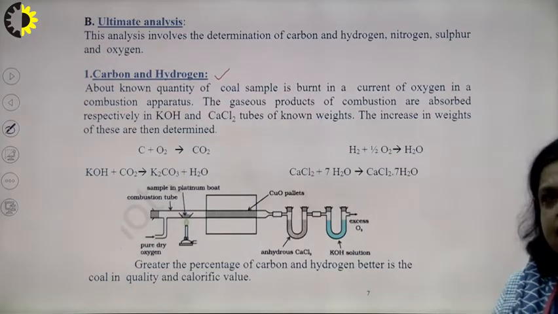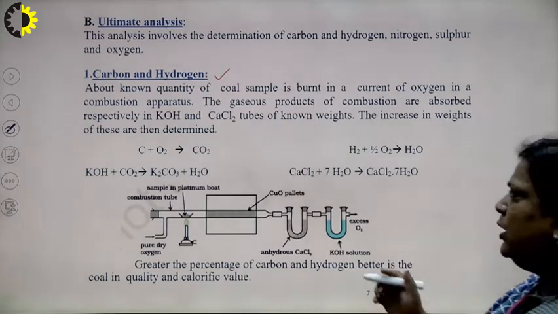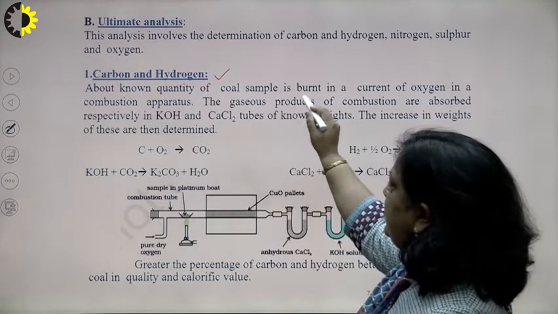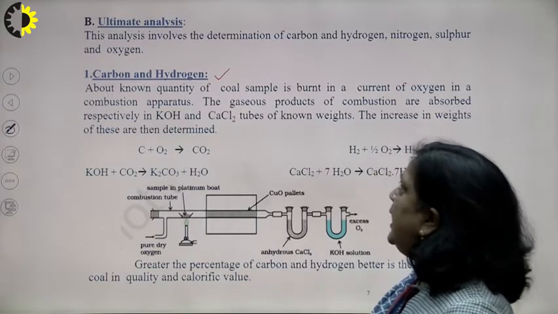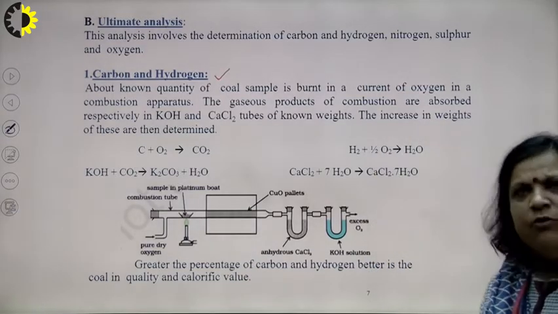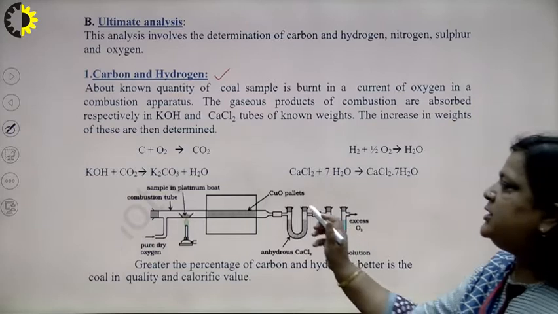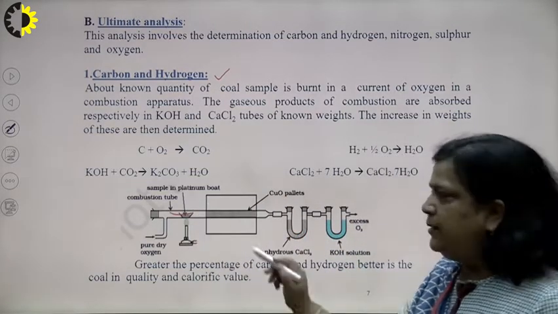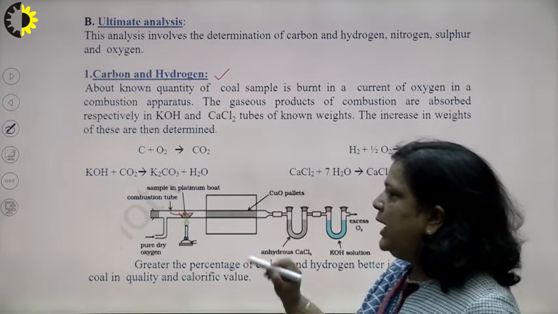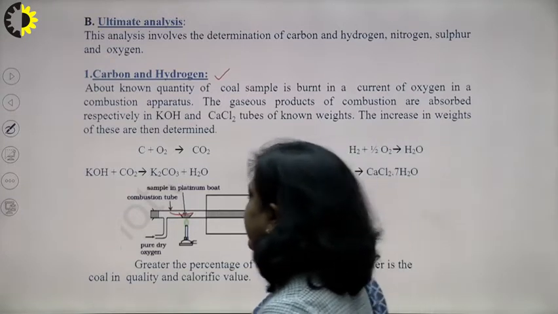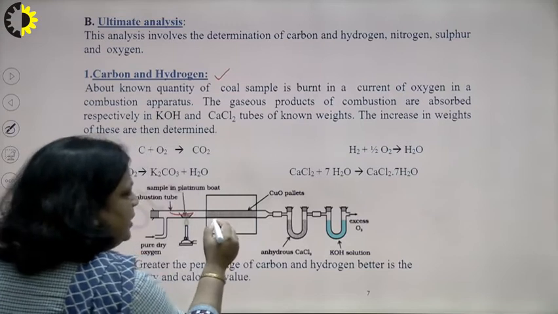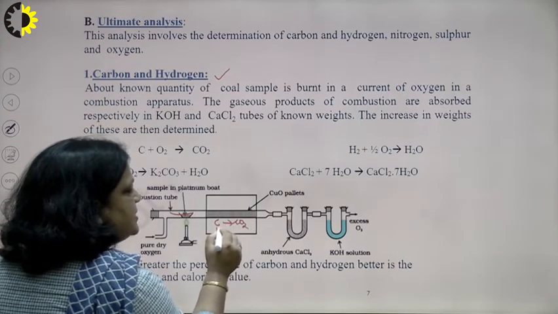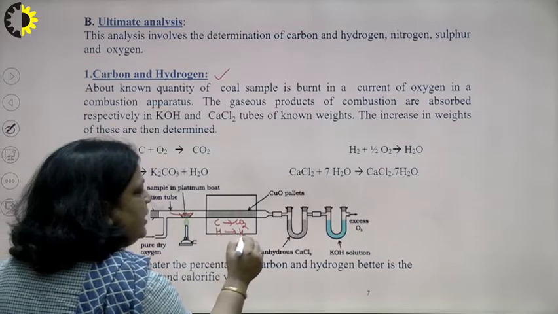In this analysis, a known amount of coal sample, generally 1 gram is preferred, is taken and burnt in presence of oxygen in a combustion apparatus. So, here we take the sample and pass it into the combustion chamber, and if carbon is present then after combustion the carbon will convert to CO2, and if hydrogen is present then it will convert to H2O.